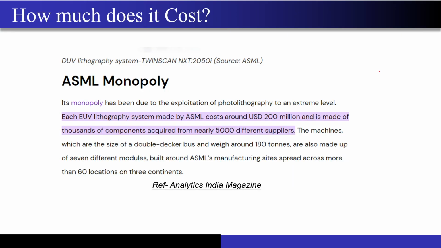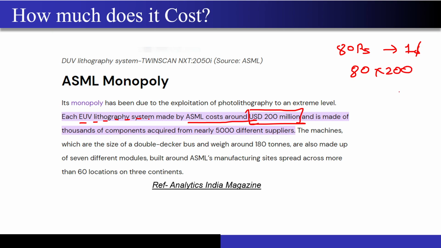And just to prove it to you, this article, the snapshot has been taken from Analytics India magazine. So you can see the cost. Each EUV lithography system made by ASML costs around USD $200 million, right? So even if I take the exchange rate of 80 rupees per dollar, now you just multiply 80 with 200. How much will it come?